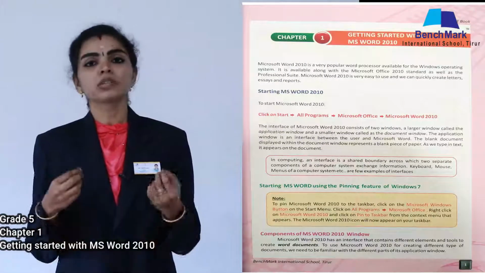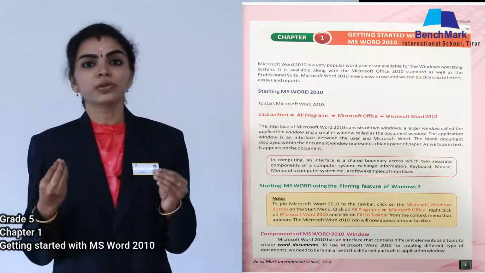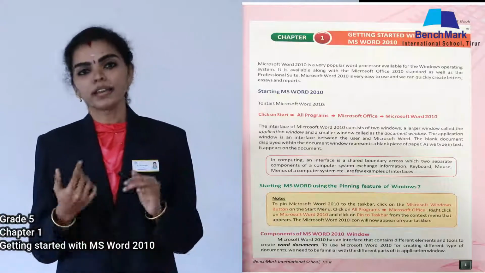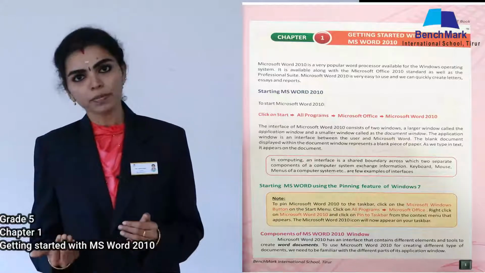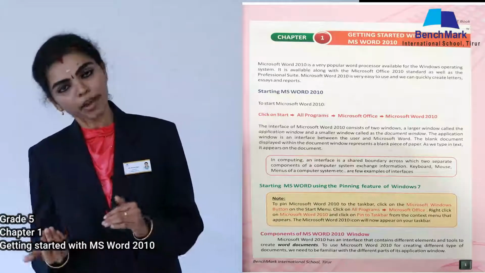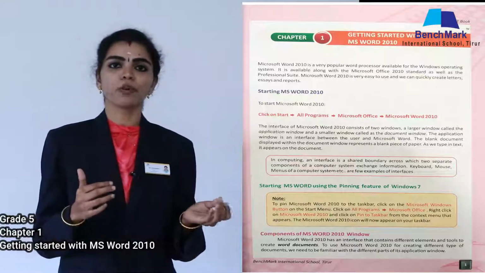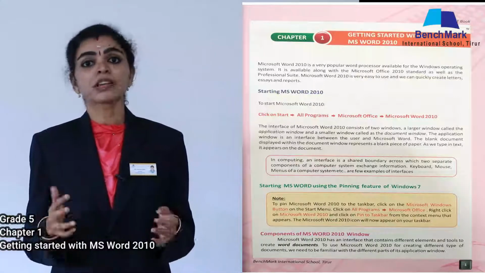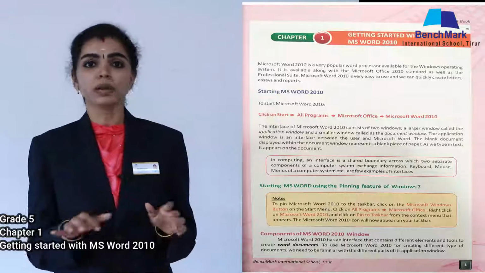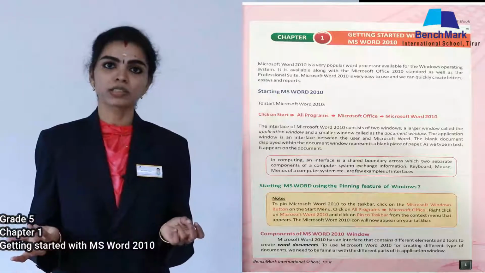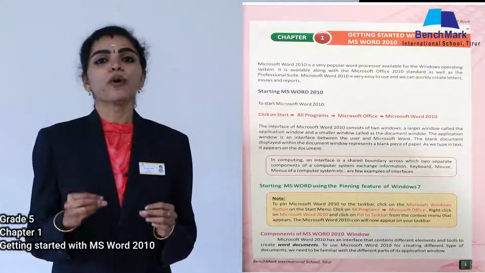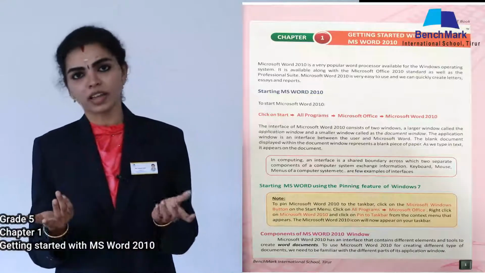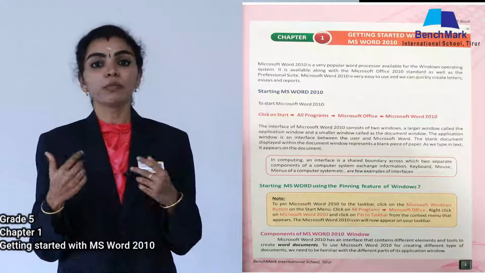So how to do that? First you need to click the start button that is appearing. From the start button you select All Programs, and from All Programs you select Microsoft Office. After that, under Microsoft Office, you can select MS Word 2010. In some laptops or computers there is a direct option to search for MS Word, so in that way also you can use it. And after selecting it, if you want to pin MS Word to your taskbar or start menu, that also can be done. Those things will be more clear to you while I show it.